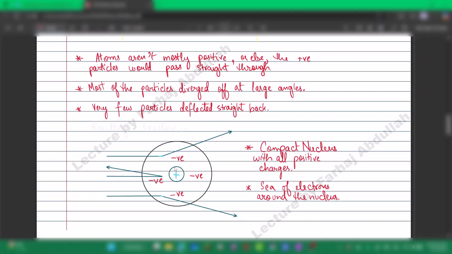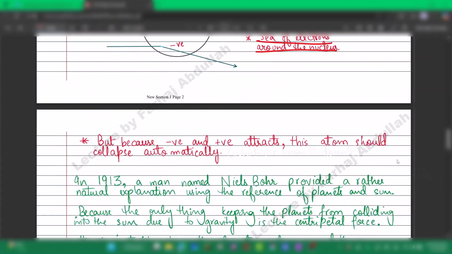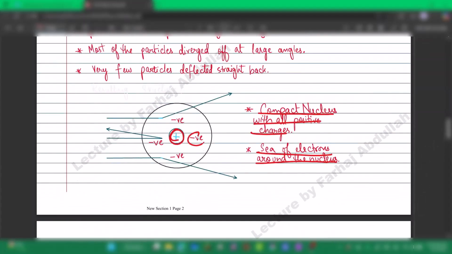Very centrally, in the very center of the entire atom, is the solid part with the maximum positive charge, from which the alpha particles deflected back. This gave us two new points: there is a compact nucleus with all the positive charges, and there is a sea of electrons around the nucleus. But because negative and positive attract, this atom should collapse automatically, the negatives combining with the positives.